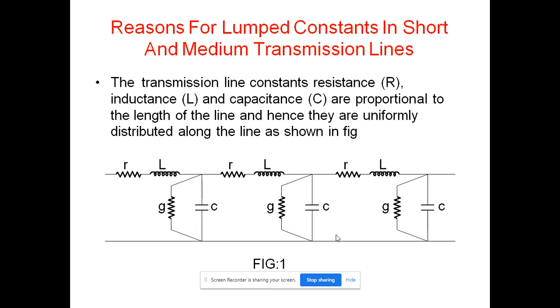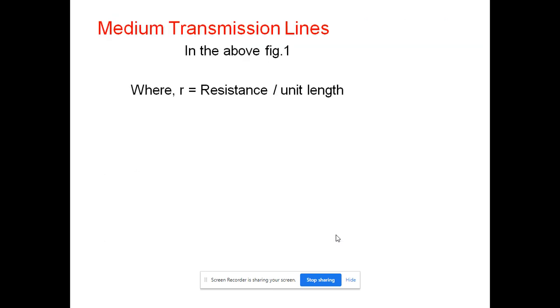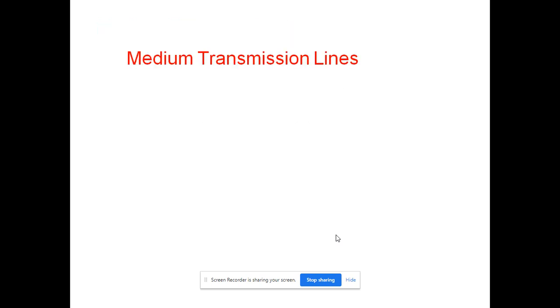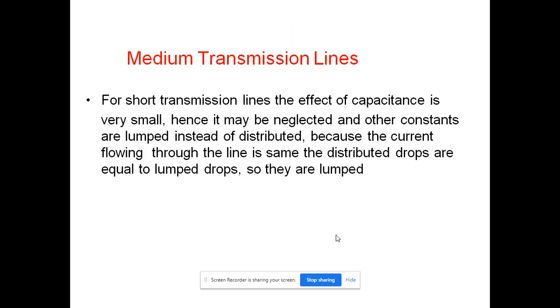Here R is the resistance of the line, L is the inductance of the line, C is the capacitance, and G is the conductance per unit length.